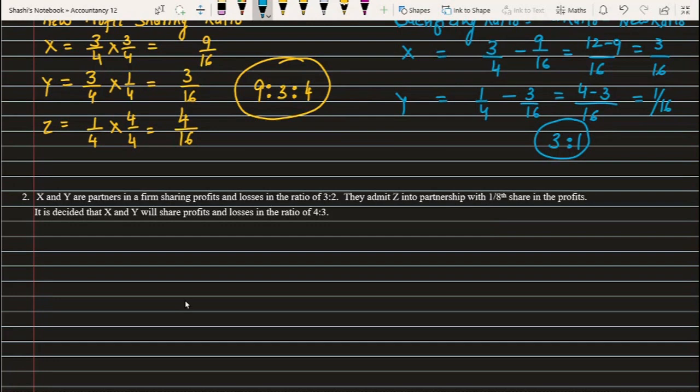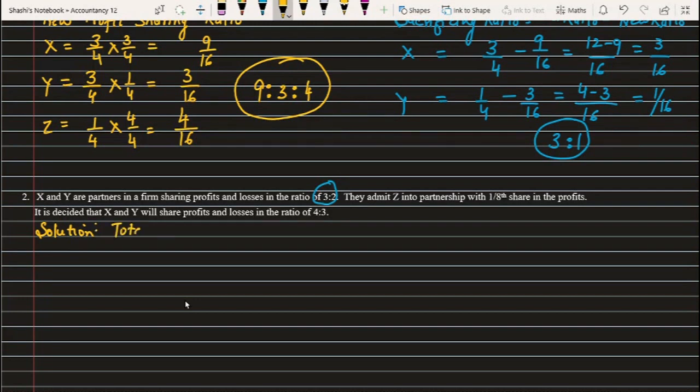So instead of this old ratio 3 is to 2, they want to share in future in a different ratio, that is 4 is to 3. Okay, so let's see how it goes. So for the solution, the first step is same, and we are going to take out the total share of